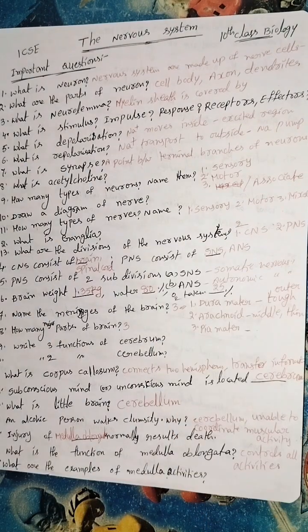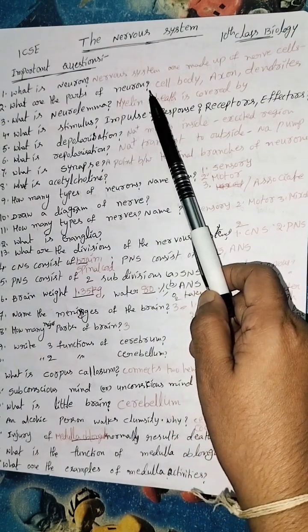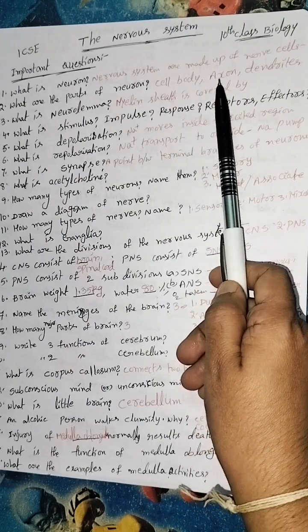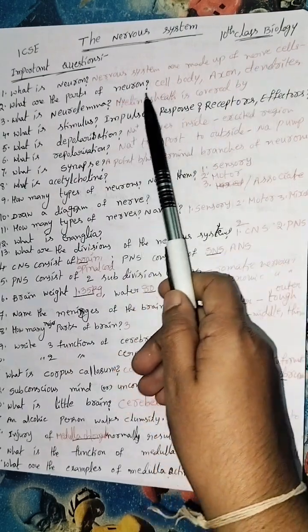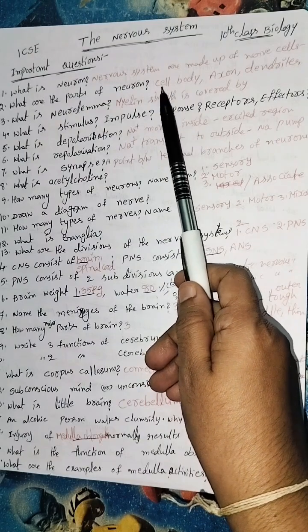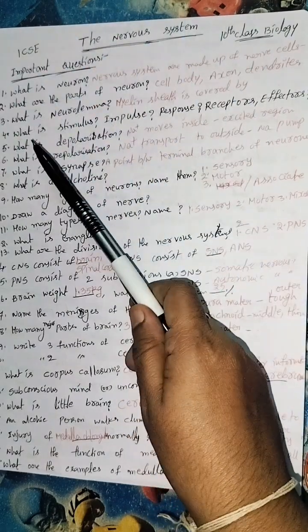The nephron is present in the kidney. The neuron is present in the brain. So what are the parts of the neuron? Three parts we know: cell body, axon, dendrites. The cell body is also called cyton.